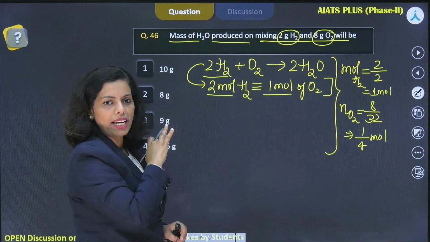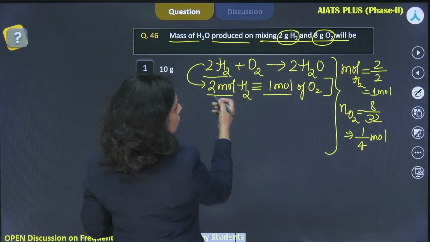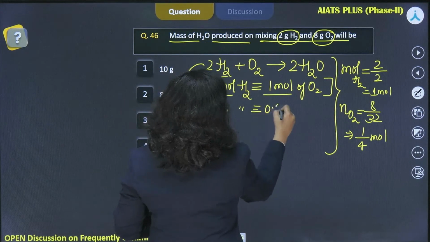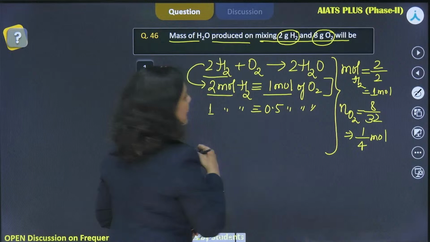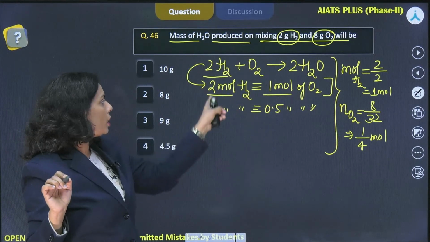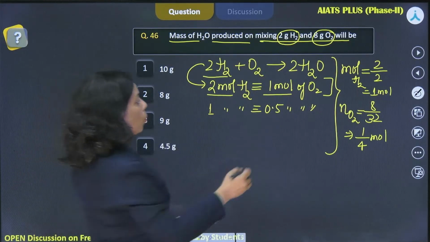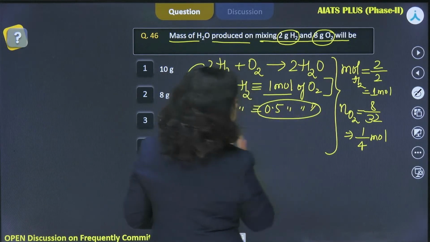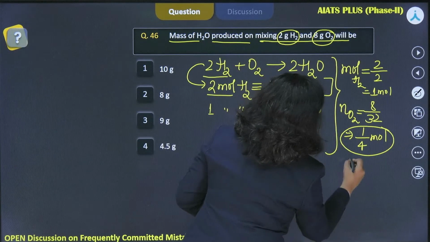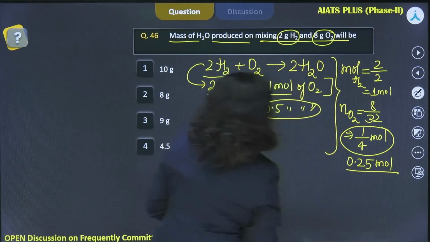9 gram, right Jaydev? But have a look at the question. With respect to this, what I identified is, if I have 1 mole of hydrogen, then 0.5 mole of oxygen is needed. Simple unitary method. For 2 mole, 1 mole is needed. For 1 mole, you take half of it. So half of the oxygen is needed. But what's the amount of oxygen available? Is it 0.5 mole? No. The available amount is 1 by 4, or 0.25 mole of oxygen.